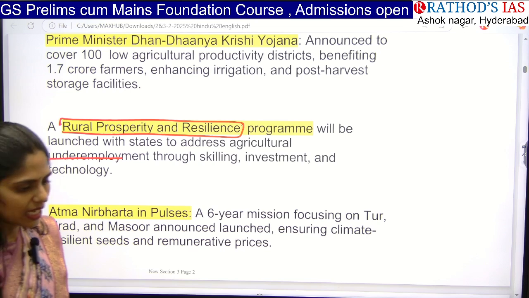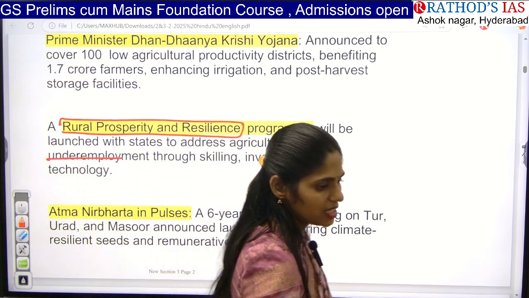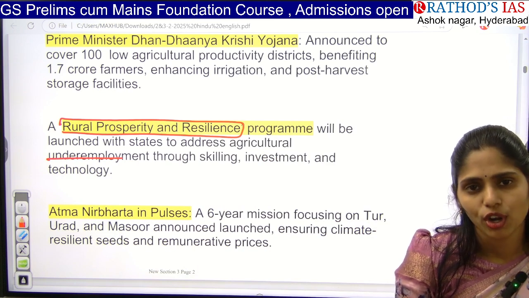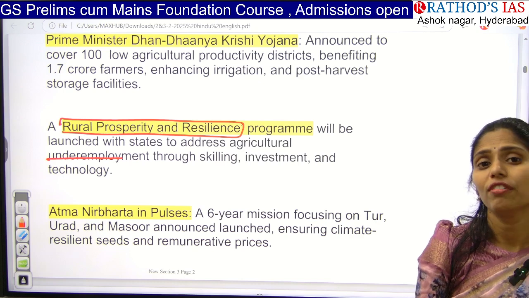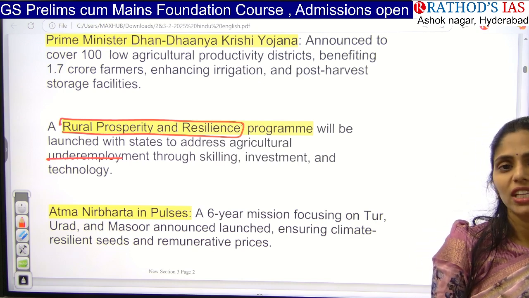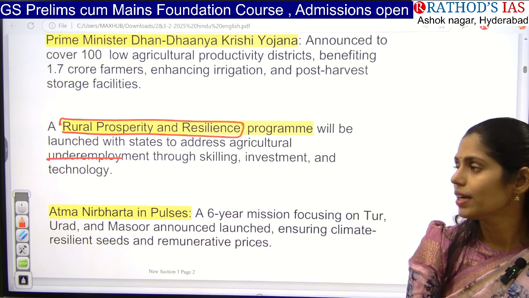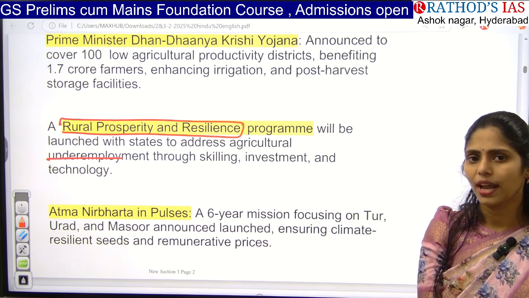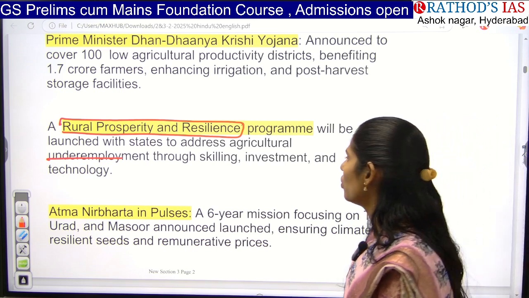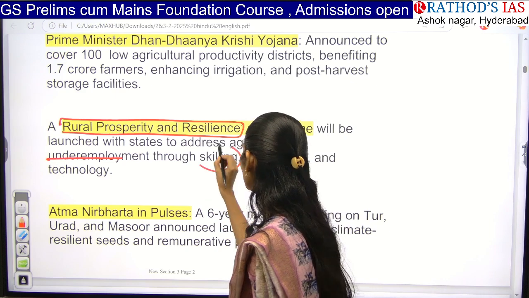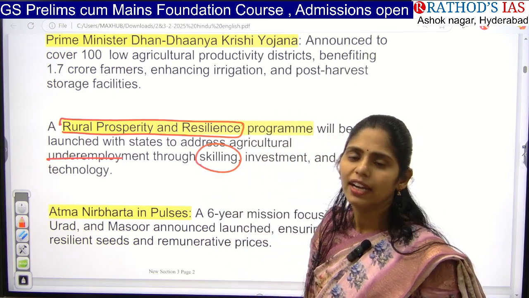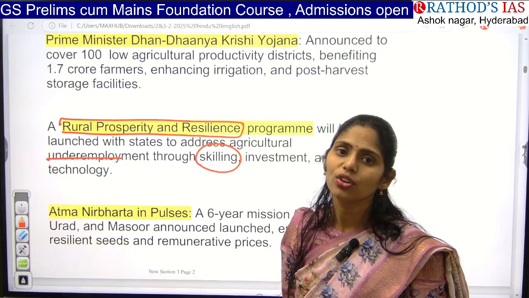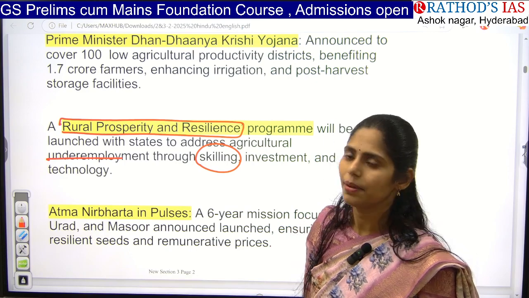Even in many areas in agriculture, unemployment rates are increasing, and to improve employment opportunities and decrease this unemployment rate, the government came up with this program. Under this program, they will try to skill the farmers, increase investments in agriculture, and bring in some new technology in this area.